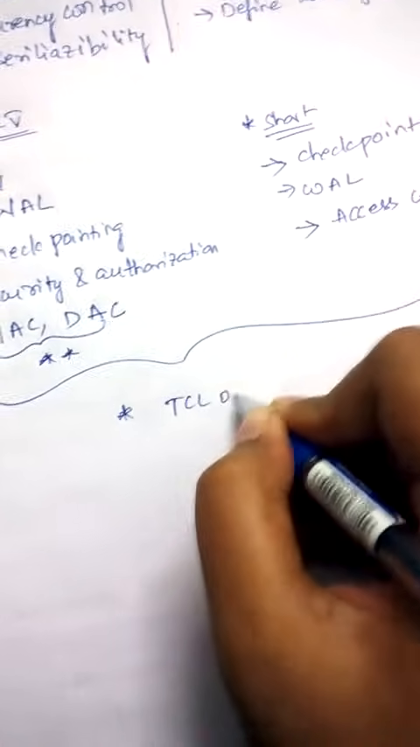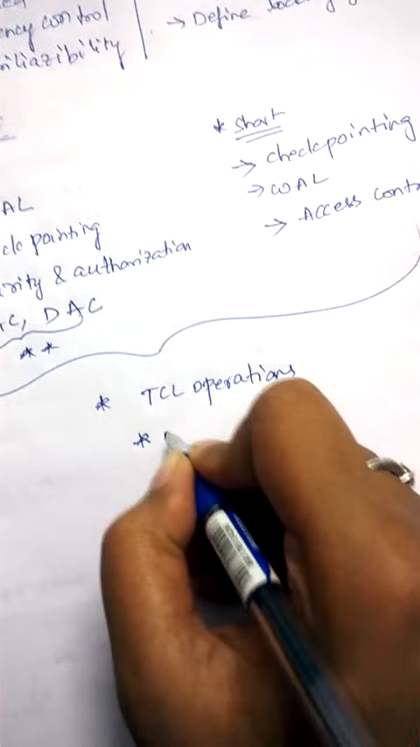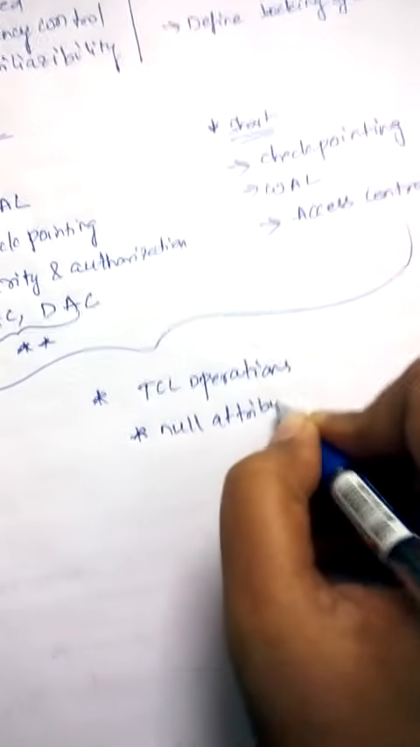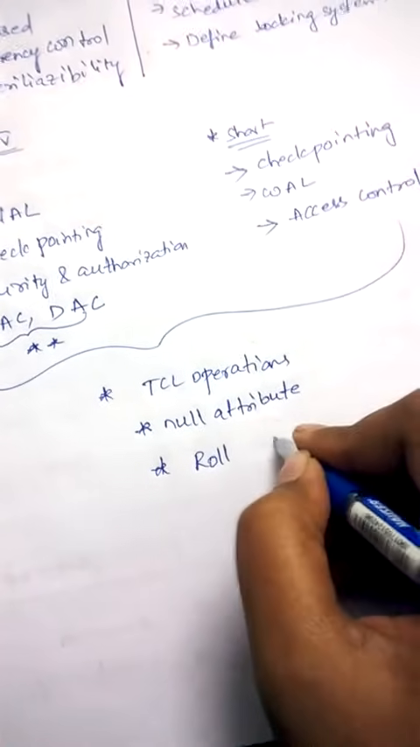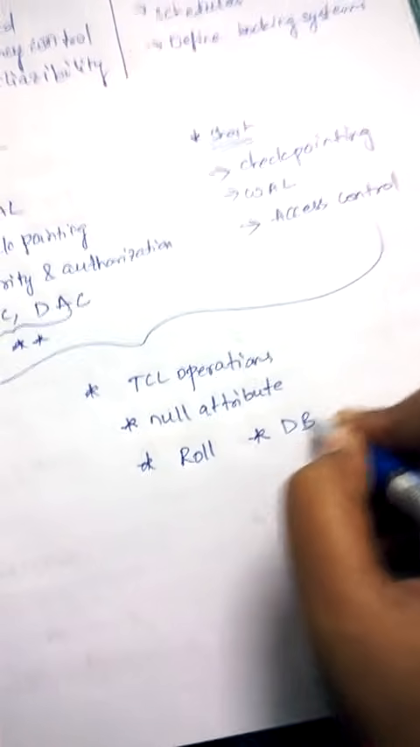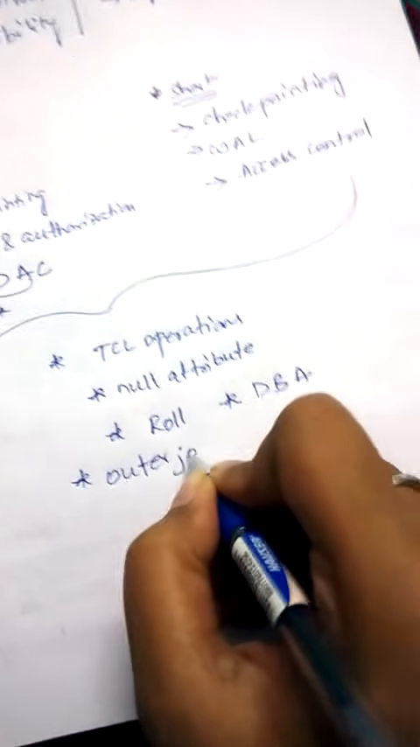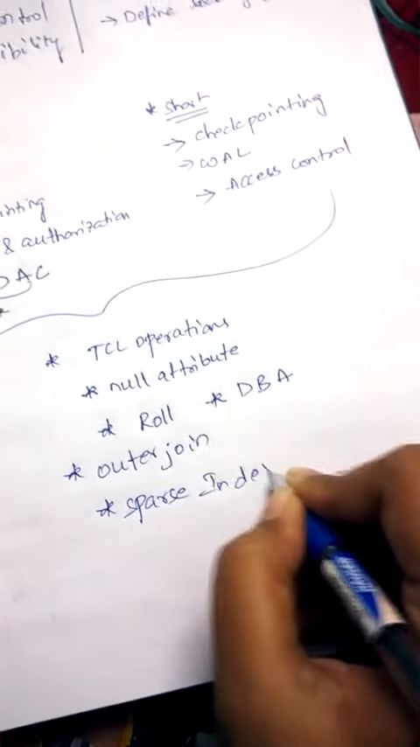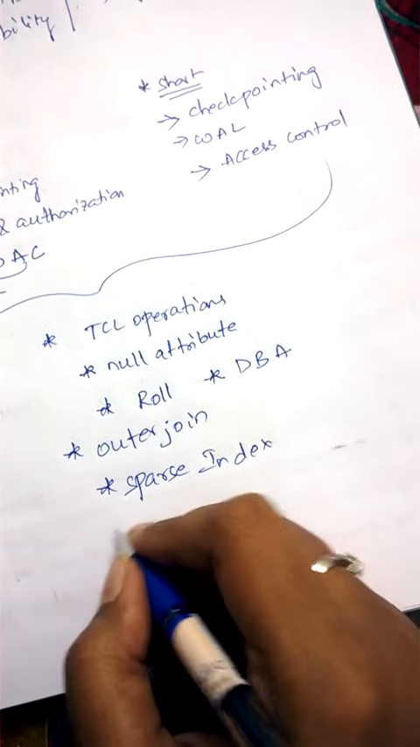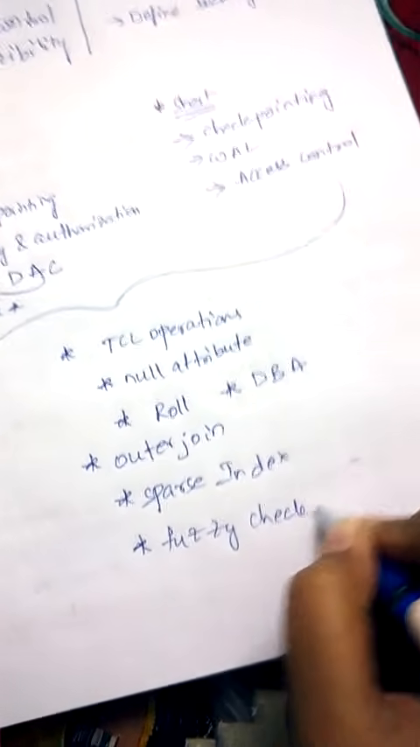what is TCL operations, what is a null attribute, what is a role, define database administrator, what is outer join, what is sparse index, and what is fuzzy checkpoint, etc. These are the important answers.